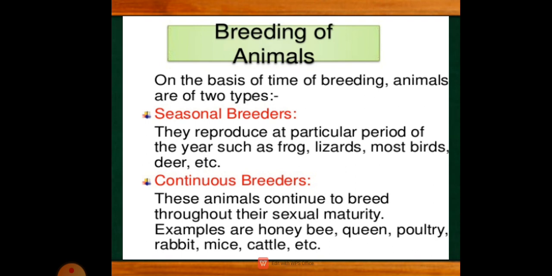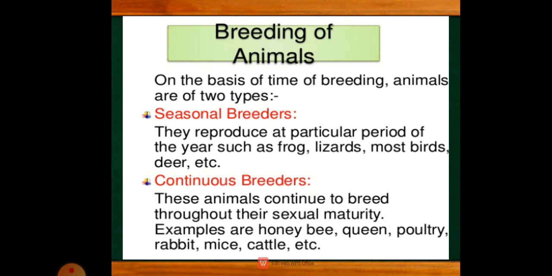Continuous breeders, the name itself says these reproduce throughout their sexual maturity. These animals continue to breed throughout their sexual maturity. Examples are honeybees, poultry, rabbit, mice, cattle, etc. So these all are the examples for the continuous breeders.